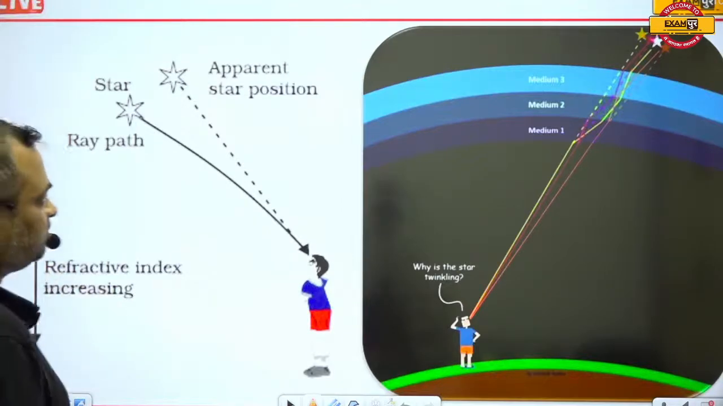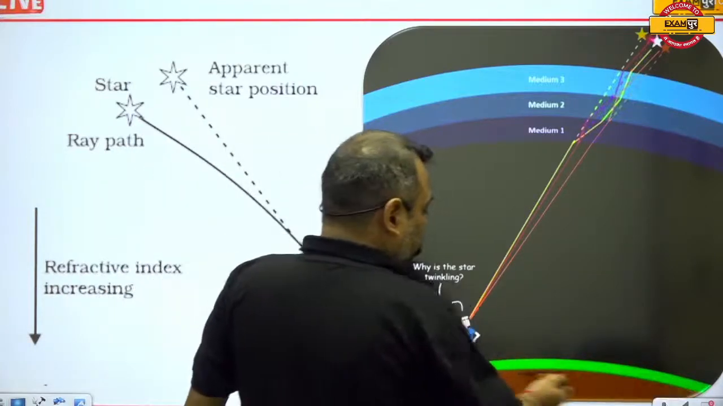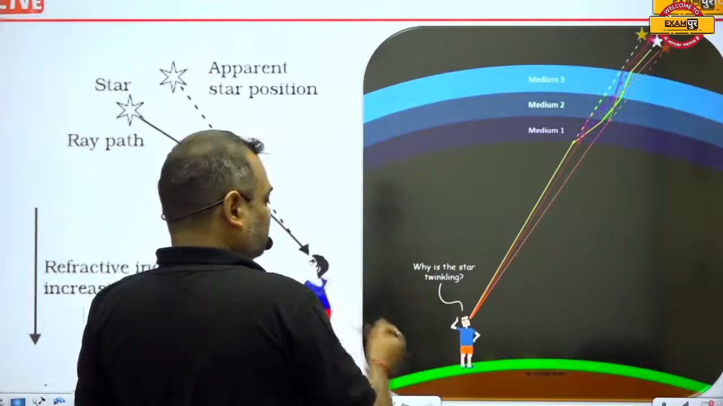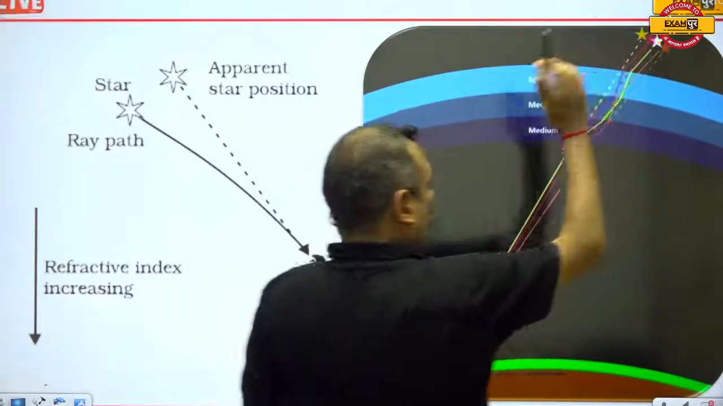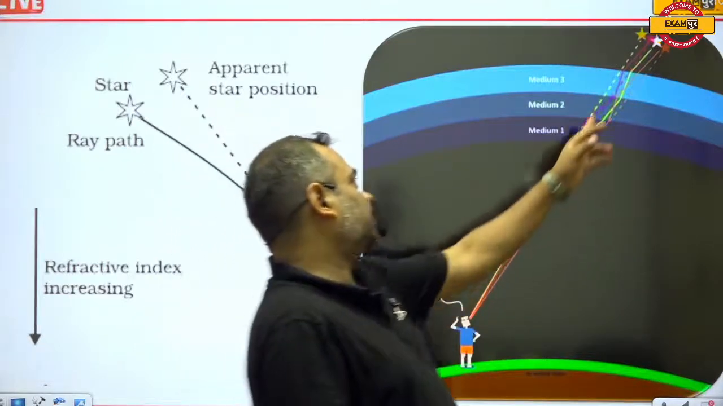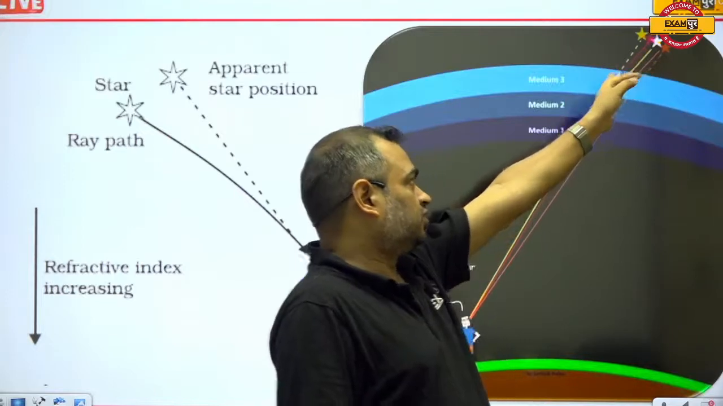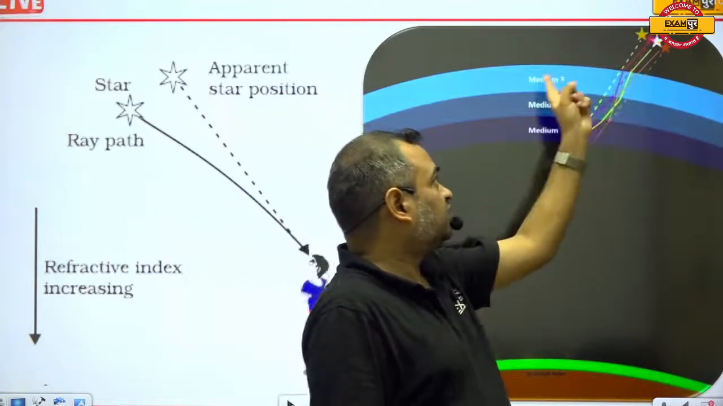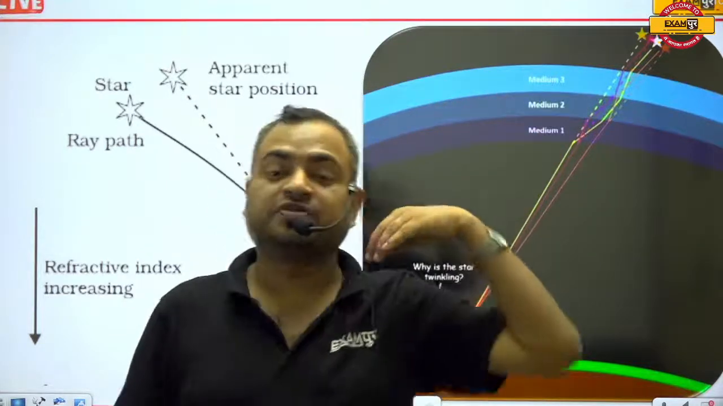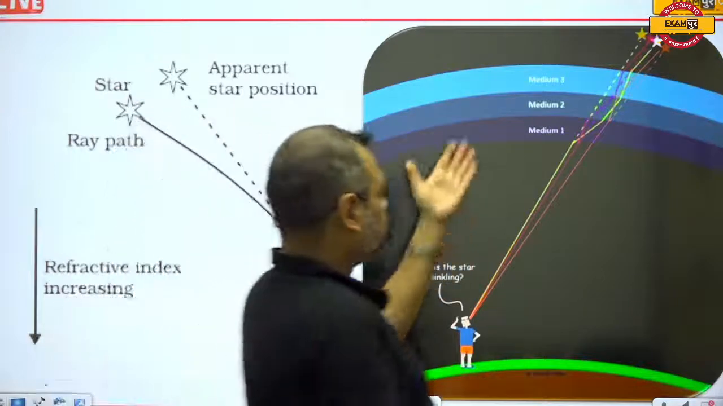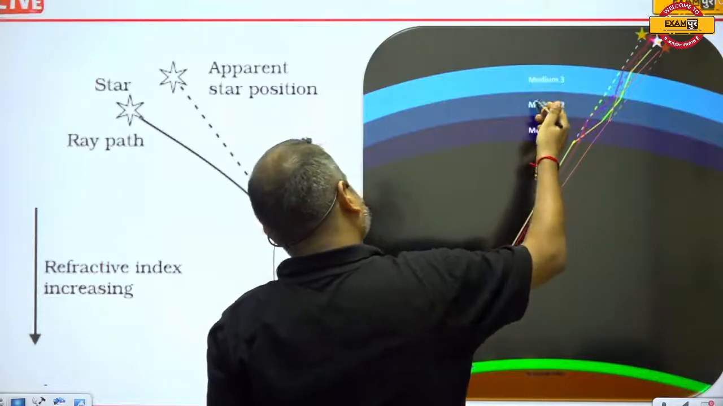Here we can see this is the man, just standing on earth, and this is the star. The original star is white in color. Suppose the light ray starts moving from the white star and then enters medium 3, which means the layer of atmosphere, the third layer. Suppose this is the second and the first layer.